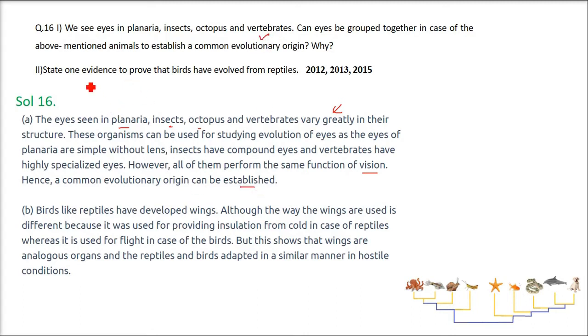The second part is: state one evidence to prove that birds have evolved from reptiles. Birds have come from reptiles. Birds, like reptiles, have wings. So there is some commonality and similarity between birds and reptiles. Although the way the wings are used is different, because it was used for providing insulation from cold in case of reptiles, while it is used for flight in case of the bird. But this shows that these wings are analogous organs and the reptiles and birds adapted in a similar manner in some hostile conditions.